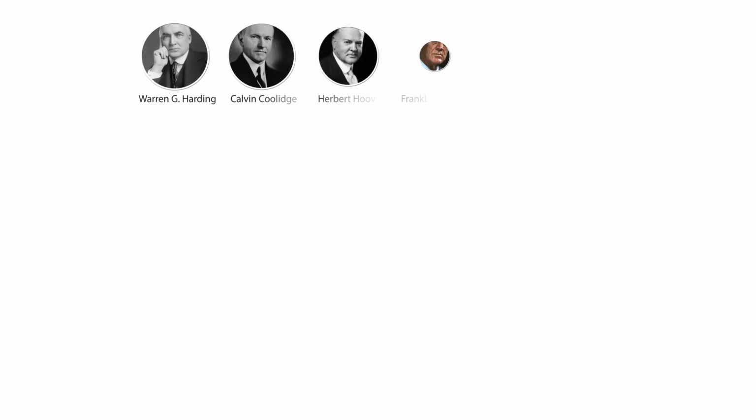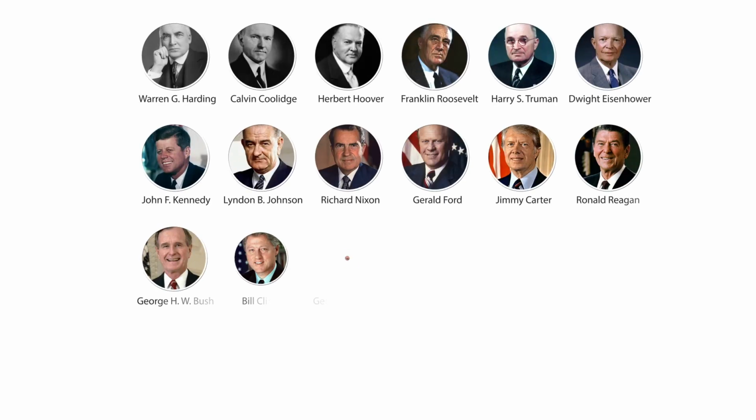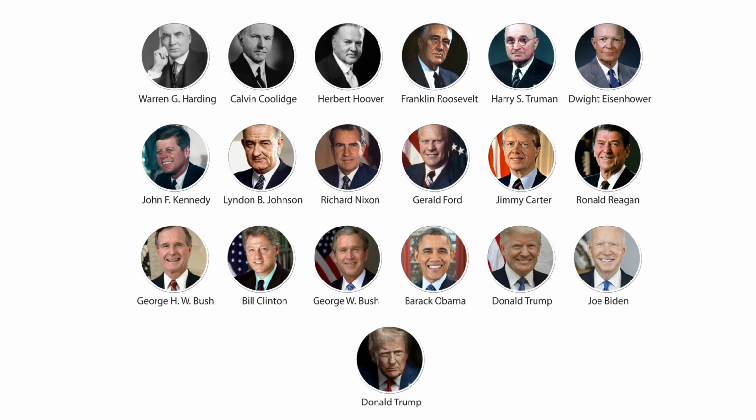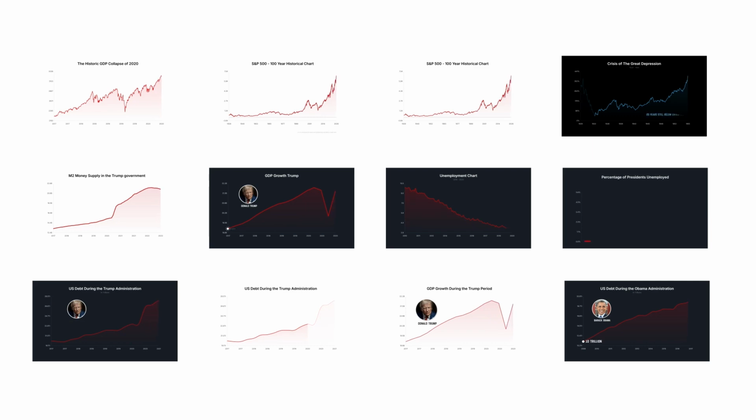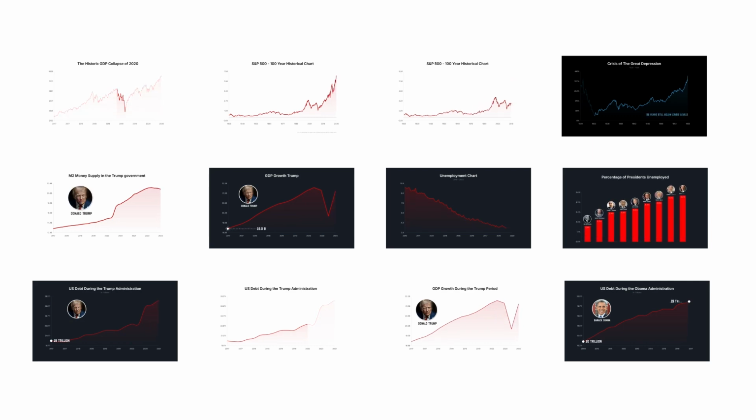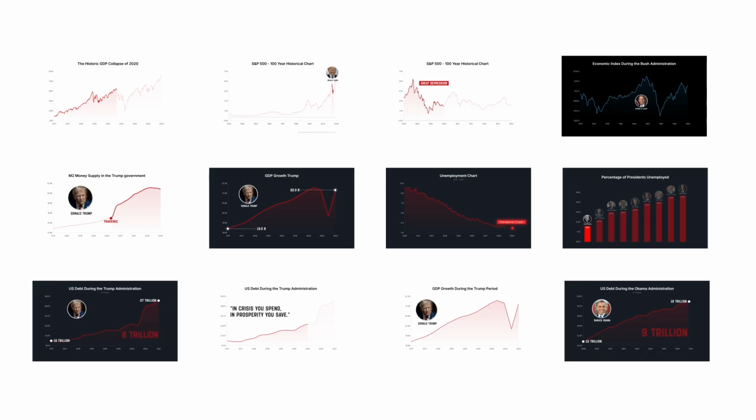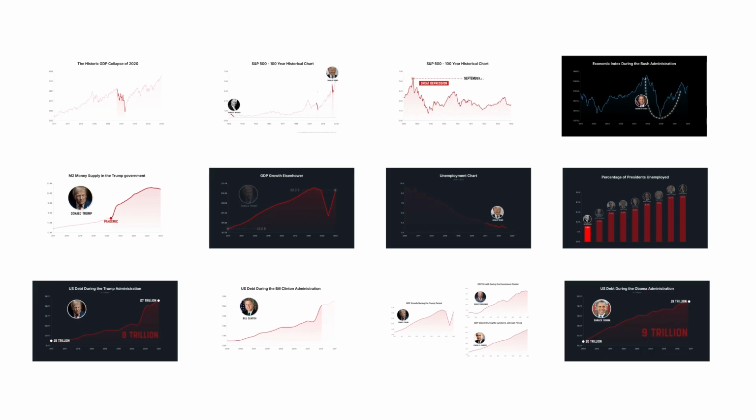Today, you will see all presidents since 1920 in a showdown against Donald Trump to find out who had the best economy. And the answer is not who you think. But let's put the criteria on the table. To be fair, we can't use only the stock market, nor only unemployment. You will see several data points, such as the misery index, which is inflation plus unemployment, GDP, and much more.